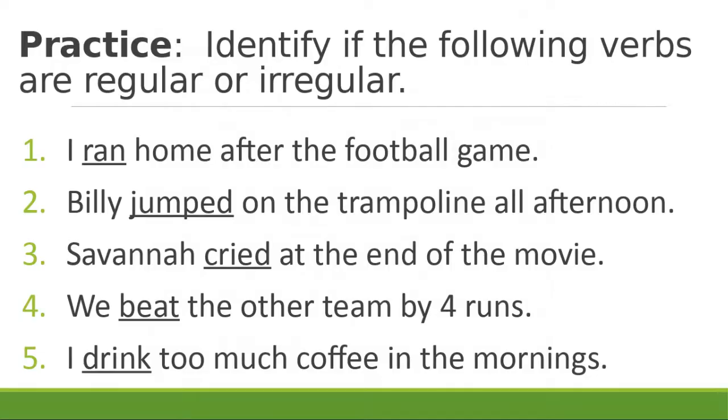So the first thing I want you to do is look at these sentences and try to figure out, is it regular or is it irregular? Which means if you change its tense from past to present or present to past, are you changing its spelling or are you only adding an ed? Go ahead and pause the video, work through these 5, and then I'll show you the answers next.